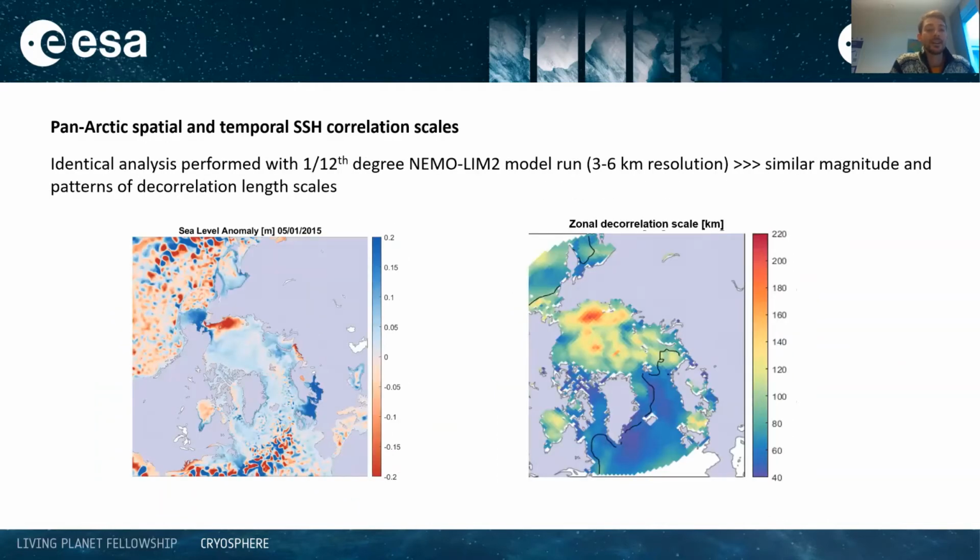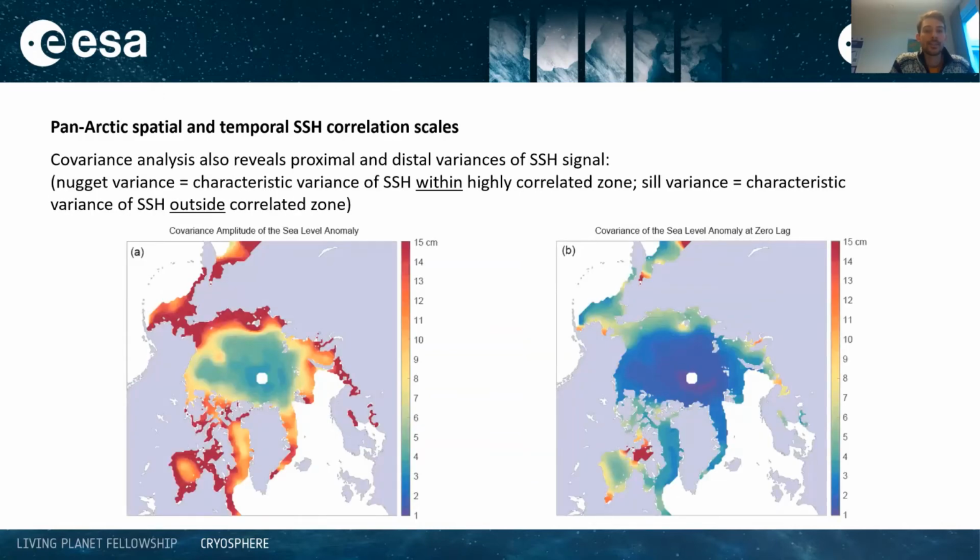So we've also tested the identical method, but using SSH fields from a NEMO model simulation with a resolution of a few kilometers in the central Arctic, which should at least be eddy permitting. And the SSH is available for every grid cell, not just at leads, as we have with the altimetry data. But we obtain similar length scales from the NEMO fields to the CryoSat ones, and it also demonstrates larger scales in the ice-covered region than the ice-free ones. Our covariance analysis of CryoSat-2 data also determines the nugget and sill variances of the SSH signal, but I won't talk about them in detail here.